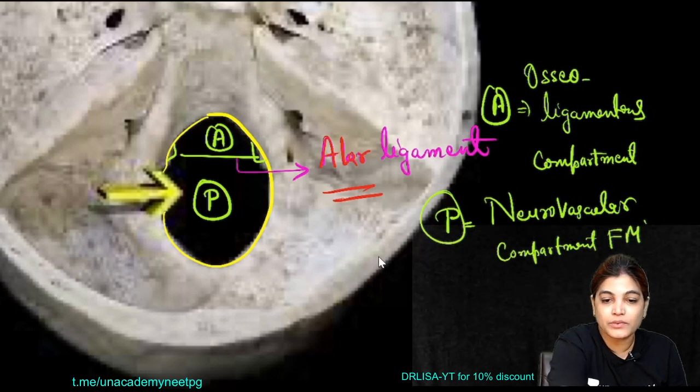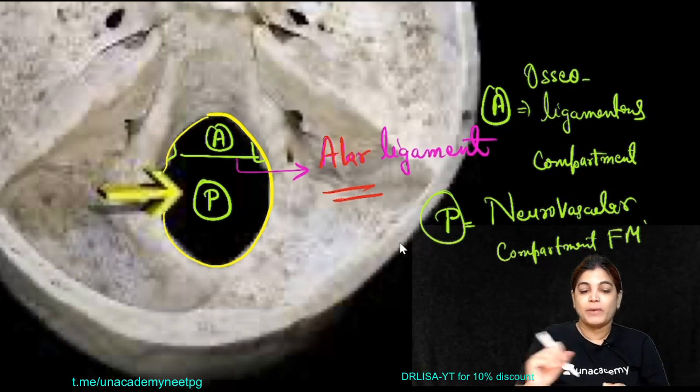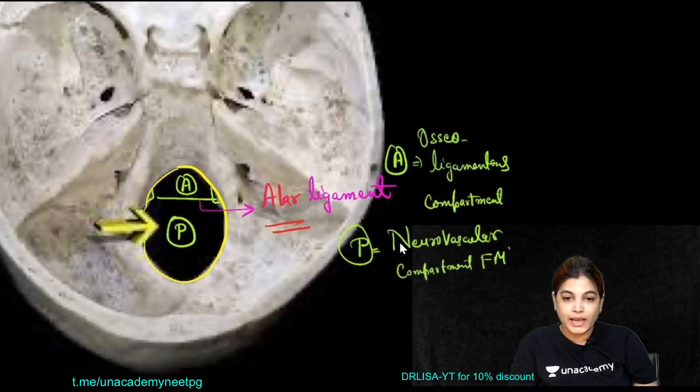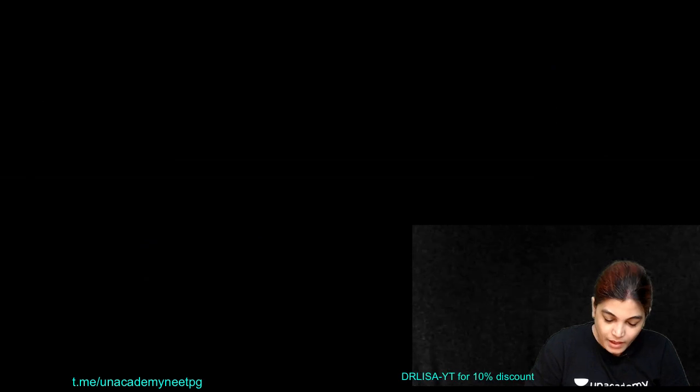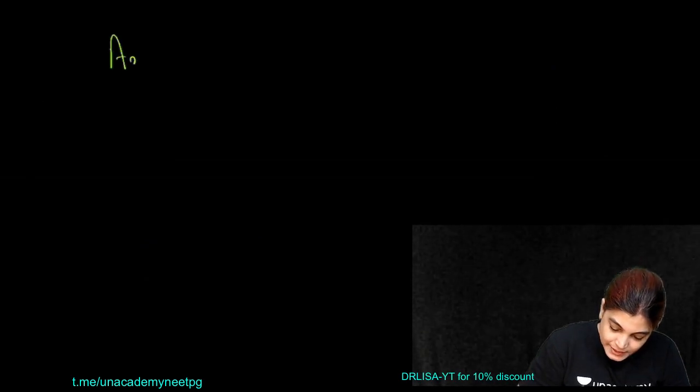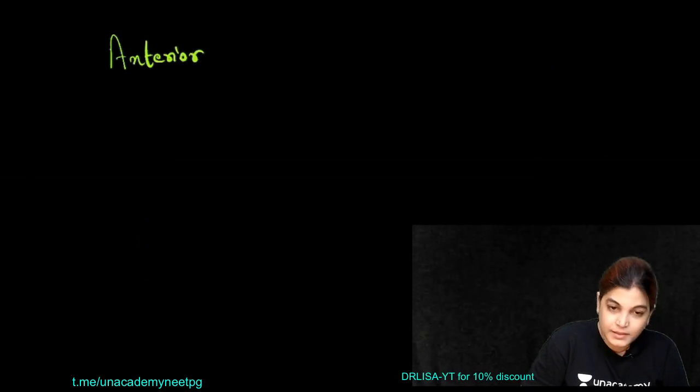Now I would like to give you the list of structures passing through foramen magnum. This is also important for the FMG entrance examination. The favorite MCQ session is all the foramina and the structures passing through them. So write down the list of structures passing through these foramina, starting with the structures passing through the anterior compartment.